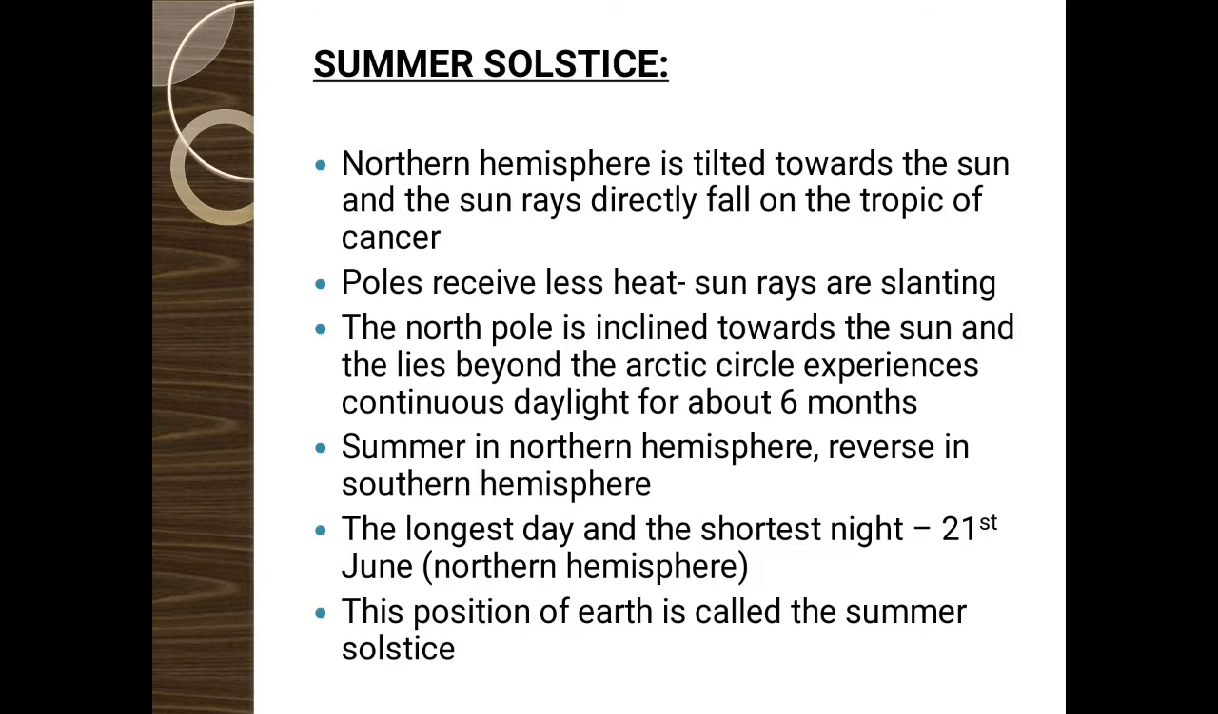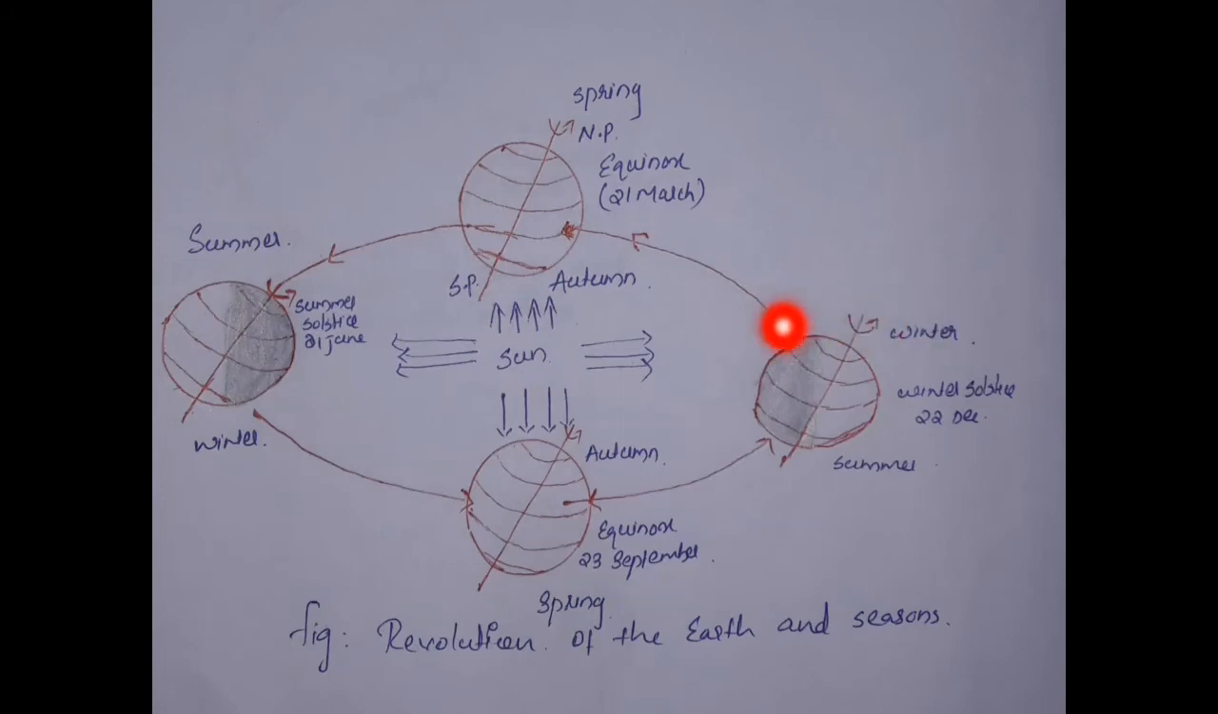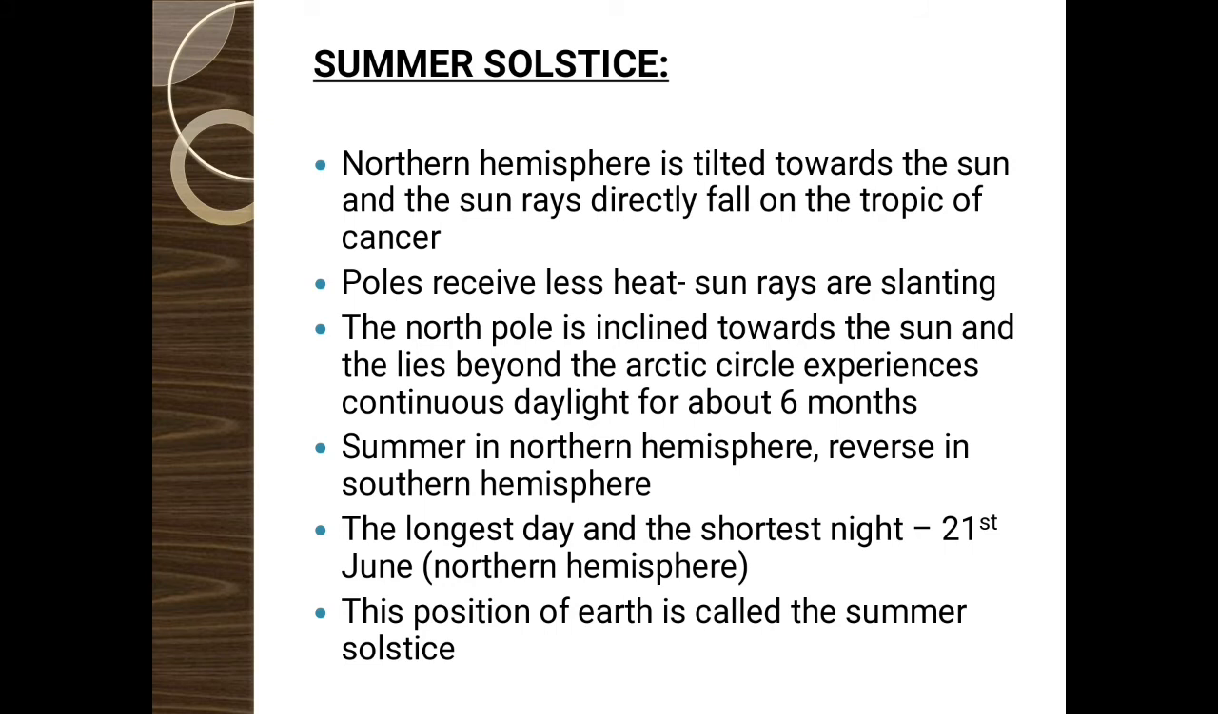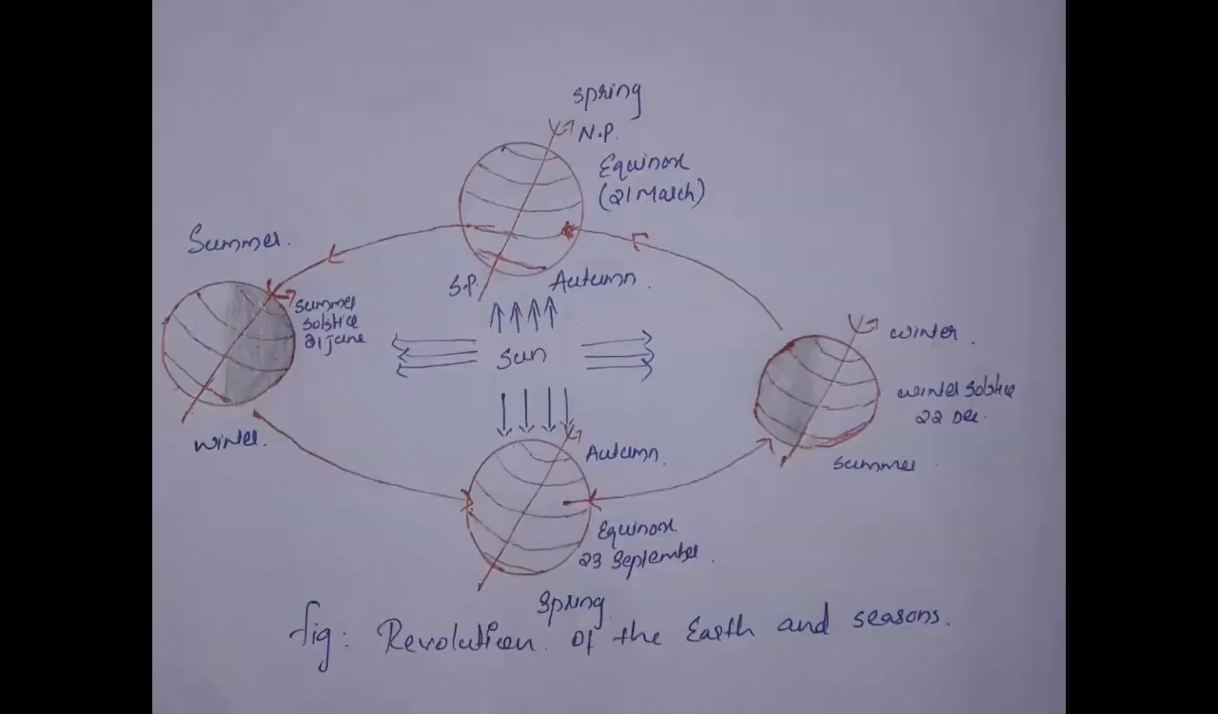The poles receive less heat because the sun rays are slanting. We know that on going from equator to poles, the slanting of the sun rays increases. So in the poles, the intensity of sunlight will be less, so the poles receive less heat. The North Pole is inclined toward the sun, and during summer solstice the area lying beyond the Arctic Circle experiences continuous daylight for about 6 months.